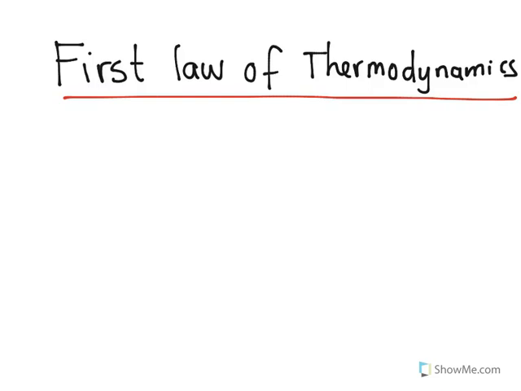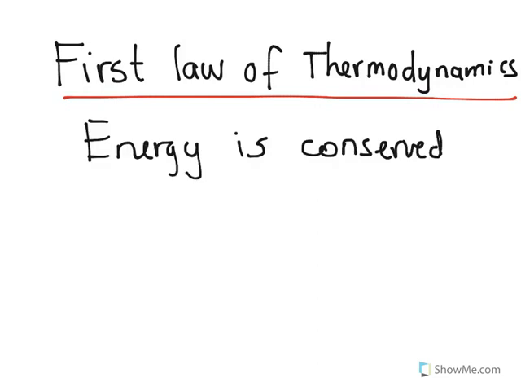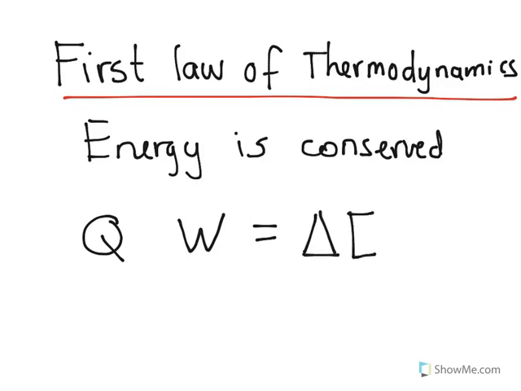In this tutorial, we're going to talk about the first law of thermodynamics, and this law states that energy is going to be conserved. This is a special situation of the conservation of energy theorem. So we have two kinds of energies, which are heat and work, and these are transit energies, and they are going to be in a combination such that there is going to be a change in the internal